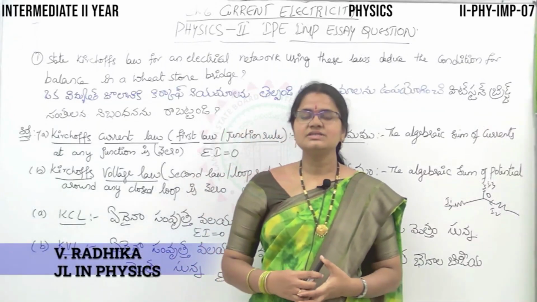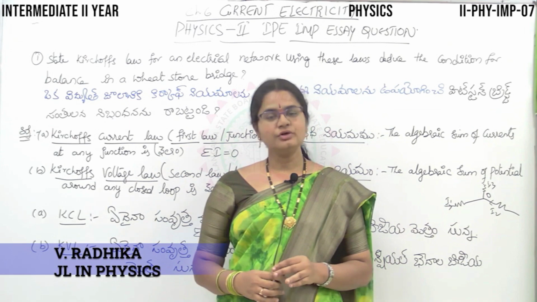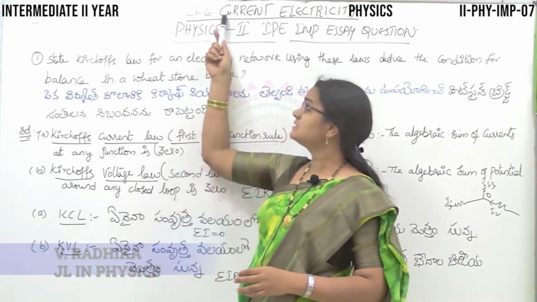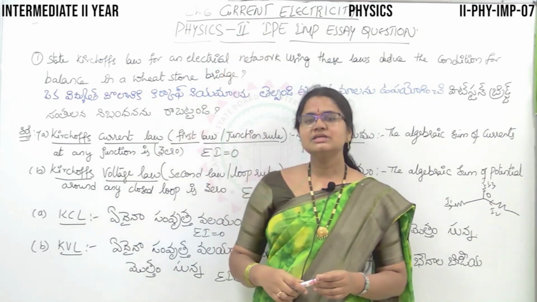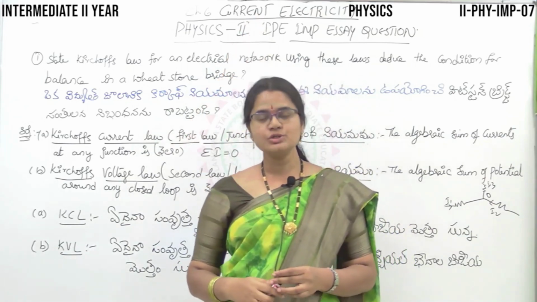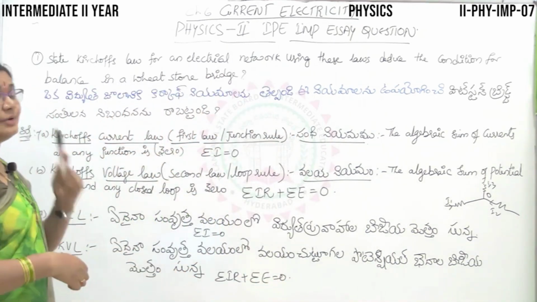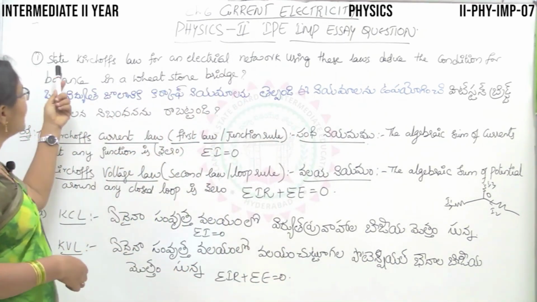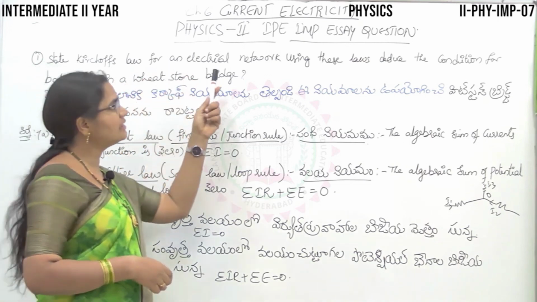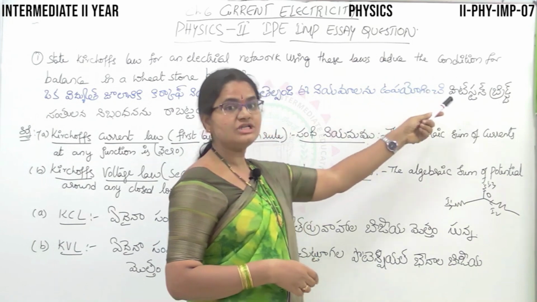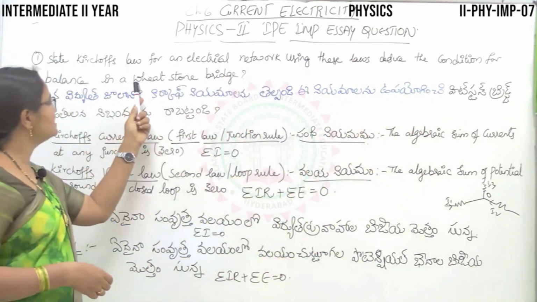Welcome back, students. Today we are going to study one of the important questions from essays. It is from chapter 6, current electricity, that is Kirchhoff's laws and derivation of Wheatstone bridge principle. Here we go. How will you get the question? Like this. State Kirchhoff's law for an electrical network and using these laws deduce a condition for balance in Wheatstone bridge.